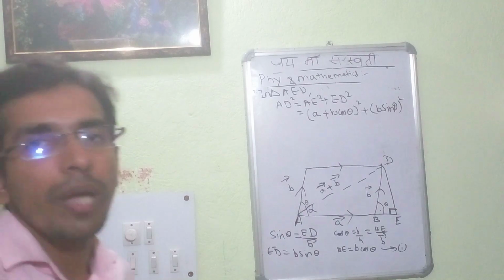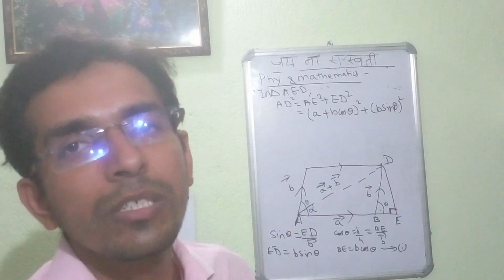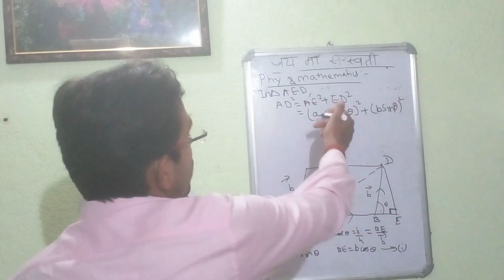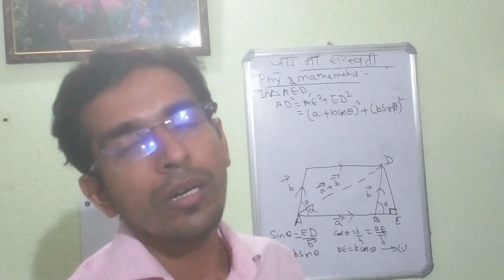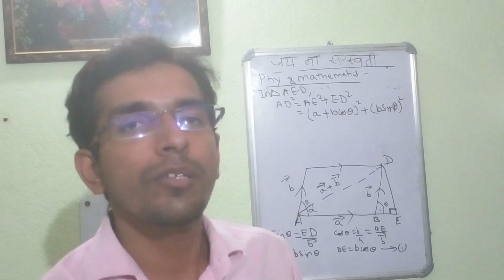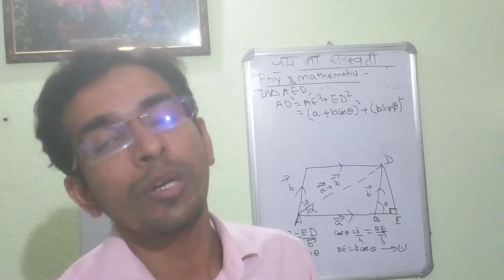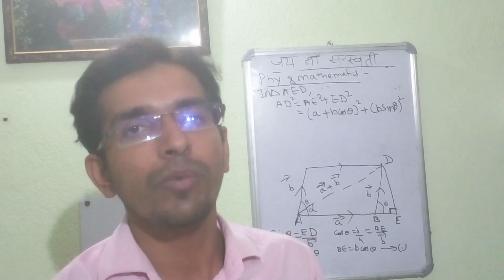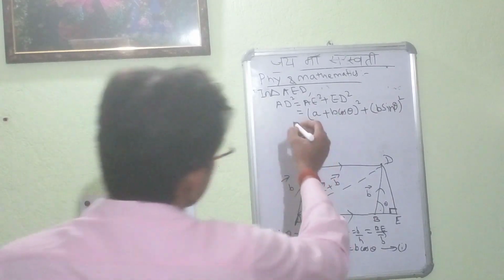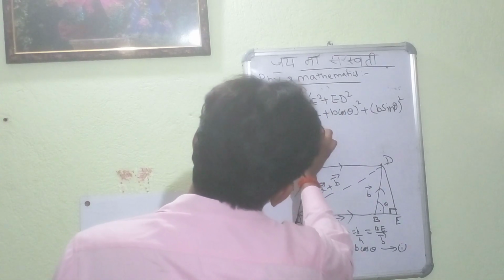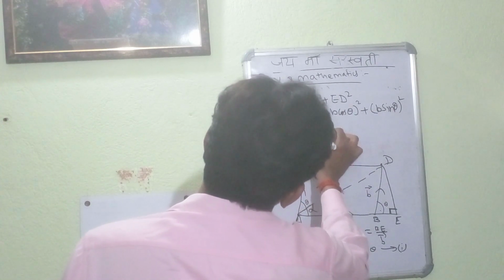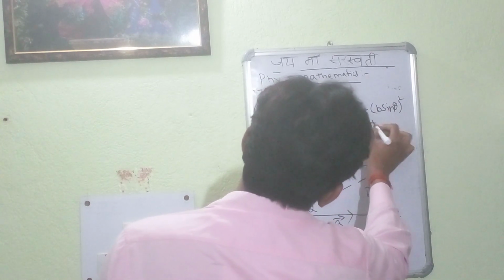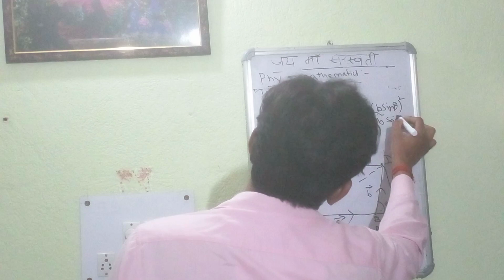So we have got the inputs in terms of sin theta and cos theta. Now we will be expanding this particular expression, A plus B cos theta the whole square, in terms of A plus B the whole square. As we had already studied in the earlier class, A plus B the whole square is equal to A square plus B square plus 2AB. Now we will be applying those concepts here: A square plus B square cos square theta plus 2AB cos theta plus B square sin square theta. Understood?